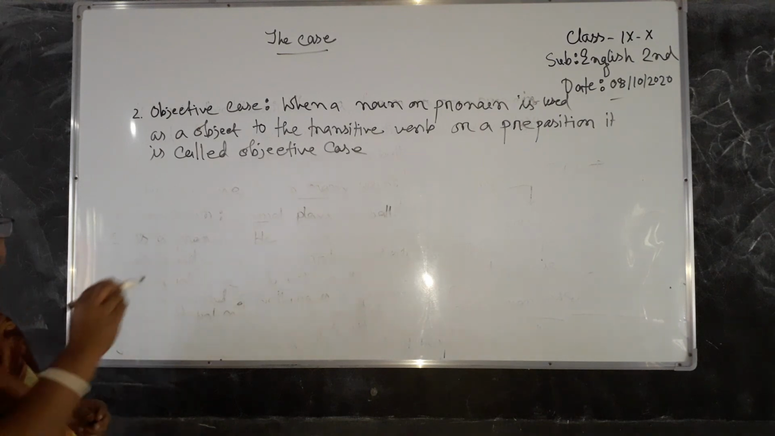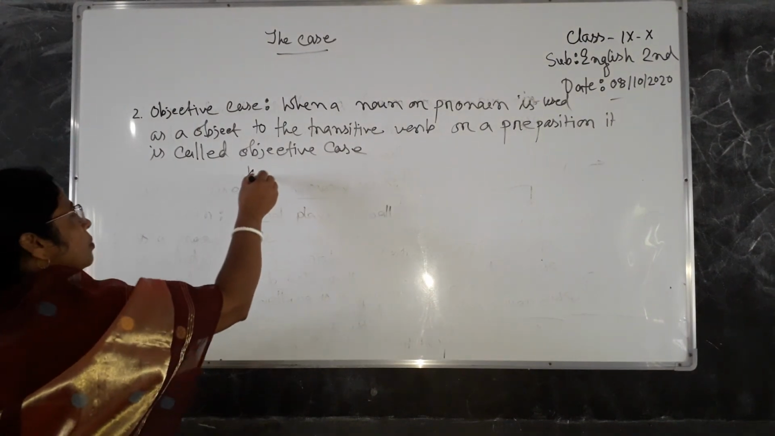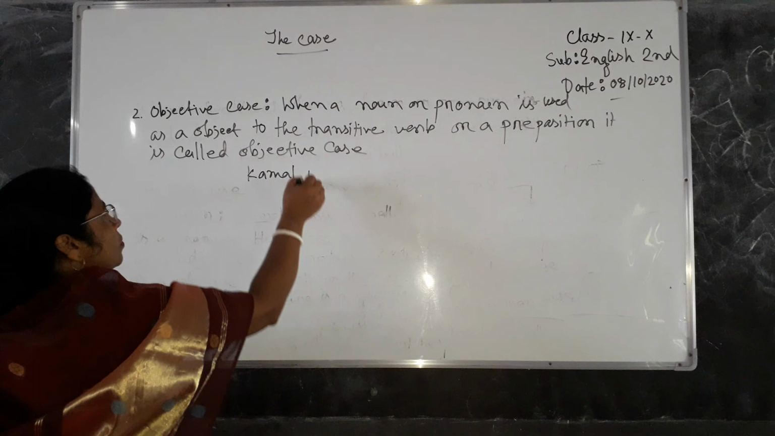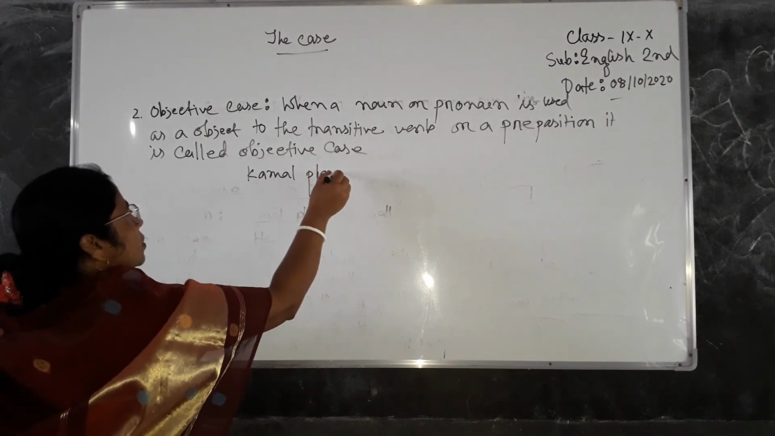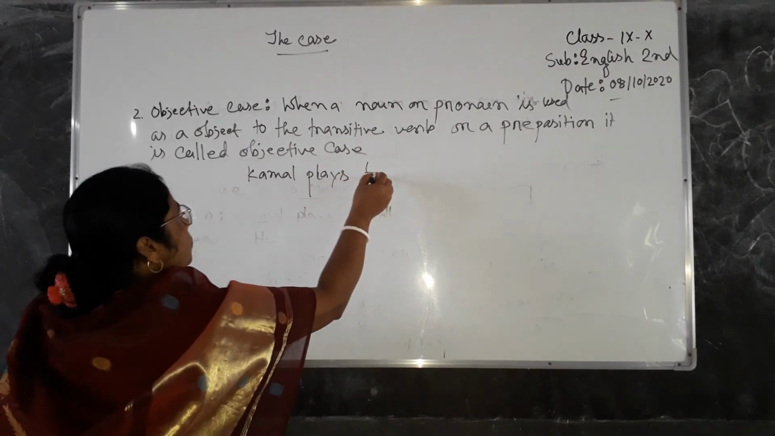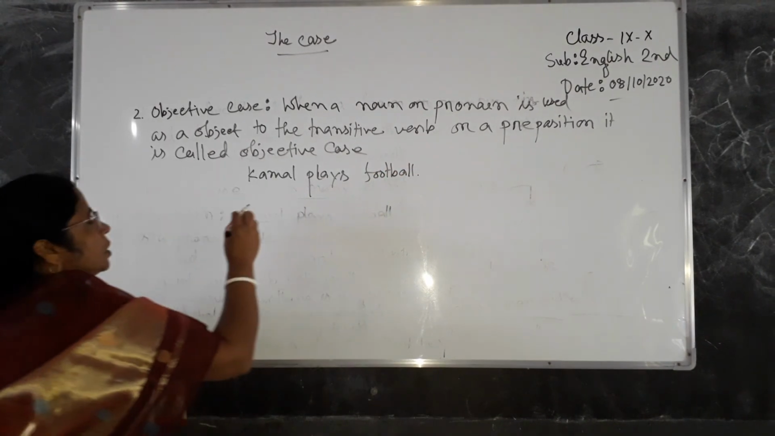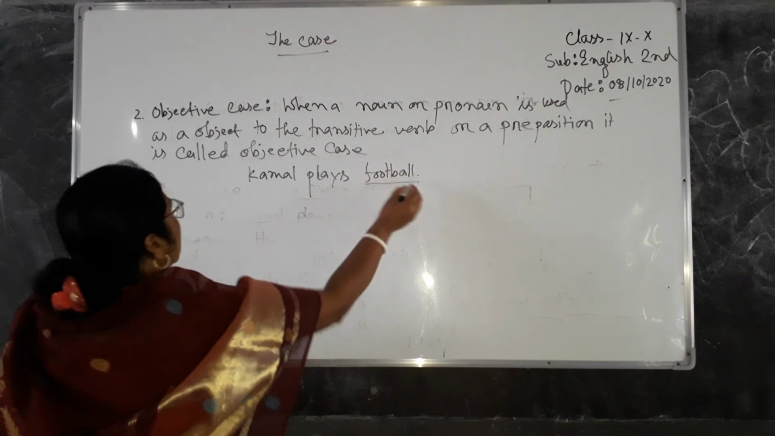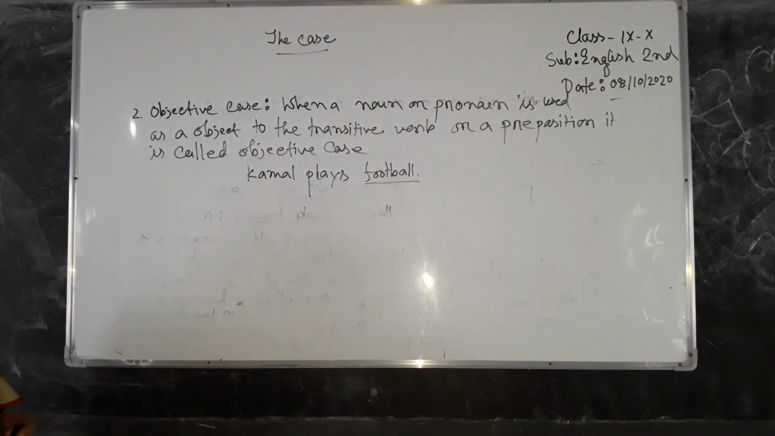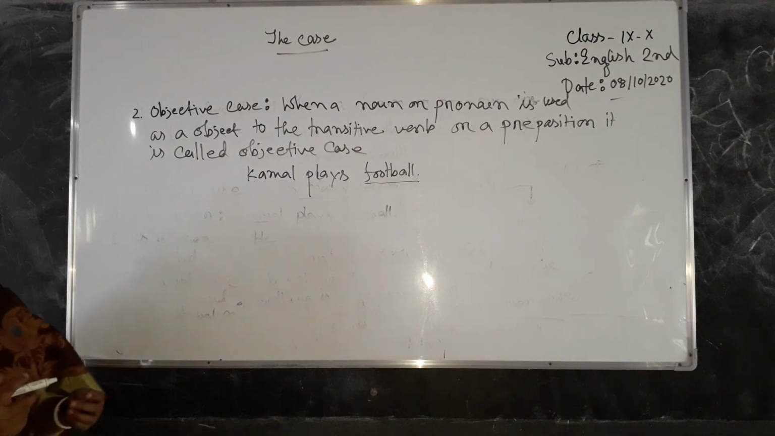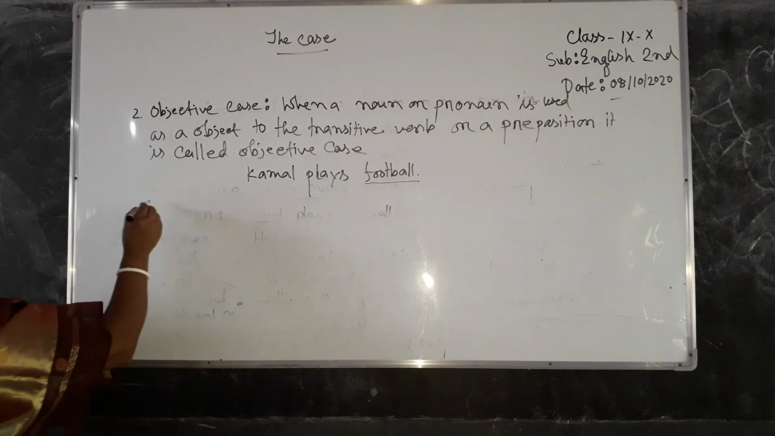The example is Kamal plays football. In this sentence, football is the objective form. Okay. Football is the objective form. There are some kinds of objective cases.